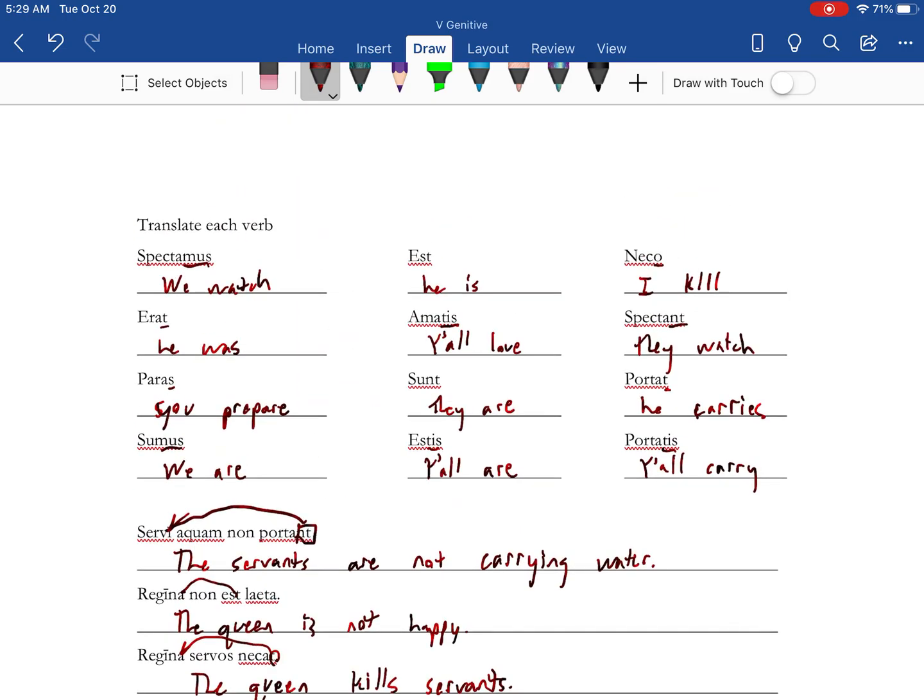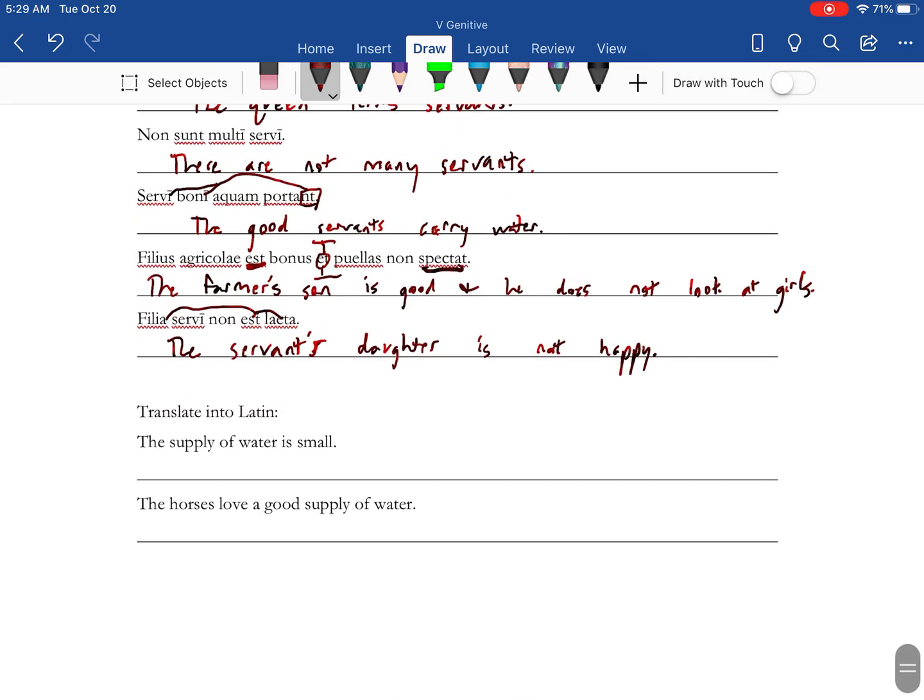Alright, and so the last part, see what you can do. Here, pause it so you can try and then check in with me. First thing, I'm just going to get all the words down. Alright, supply nominative singular. So keep the A. This is going to be genitive singular. So the A goes to an AE. Est is small, needs to describe the supply, so those match up. There we go.